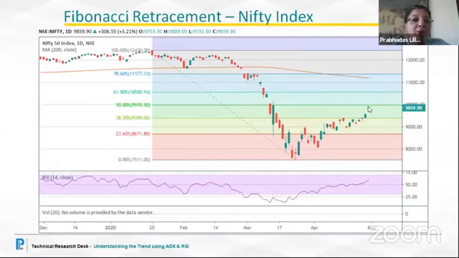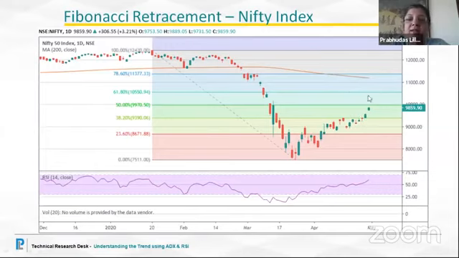And that also happens to be the 50% retracement. Yesterday, when we were studying the Fibonacci retracement, we also said that 50% comes from the Dow theory. Normally in a bull market or a bear market, right now we are in a corrective move, so this is a pullback rally. 50% of retracement holds a lot of meaning. So this was a good opportunity for a counter trend.